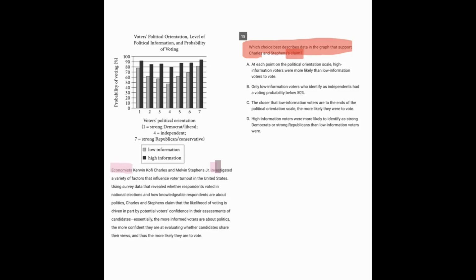These economists investigated a variety of factors that influence voter turnout, using data that revealed whether respondents voted in the elections and how knowledgeable they were about politics. The researchers claim that the likelihood of voting is driven in part by voters' confidence in their assessments of candidates. Essentially, the more informed the voters are about politics, the more confident they are at evaluating whether the candidates share their views, and thus the more likely they are to vote.